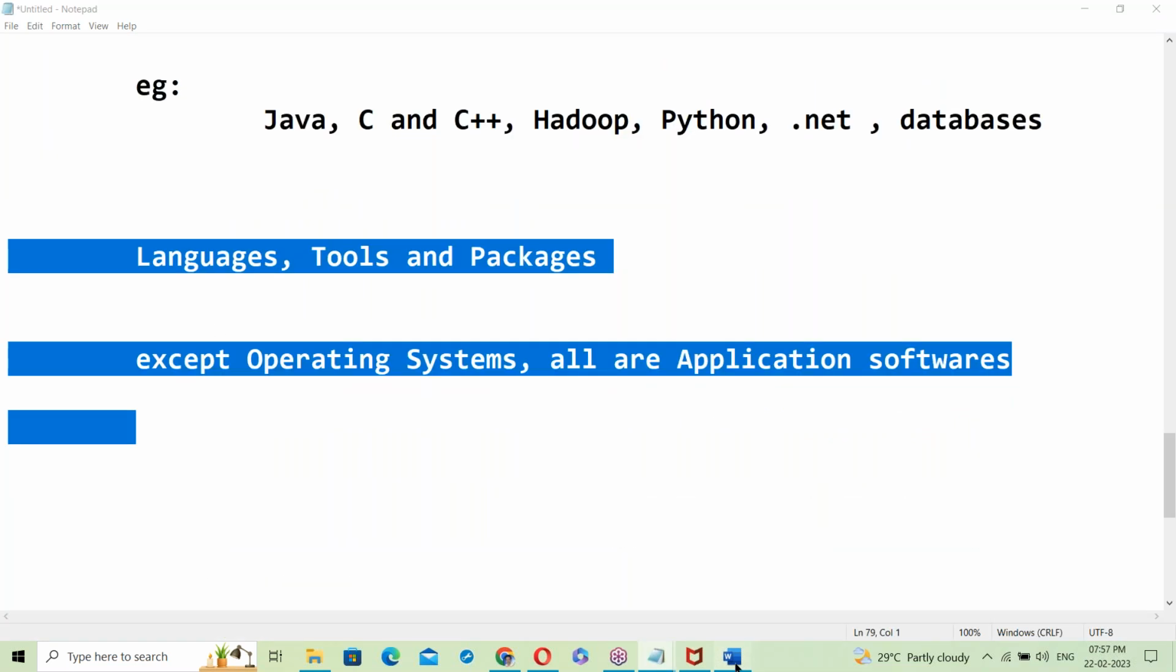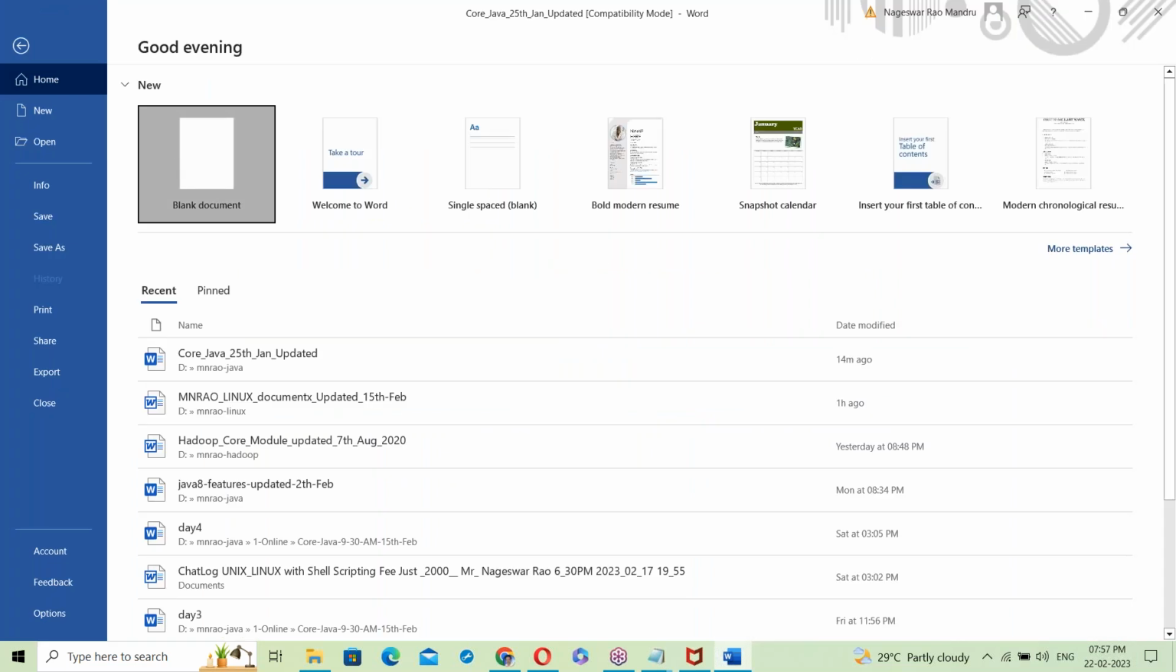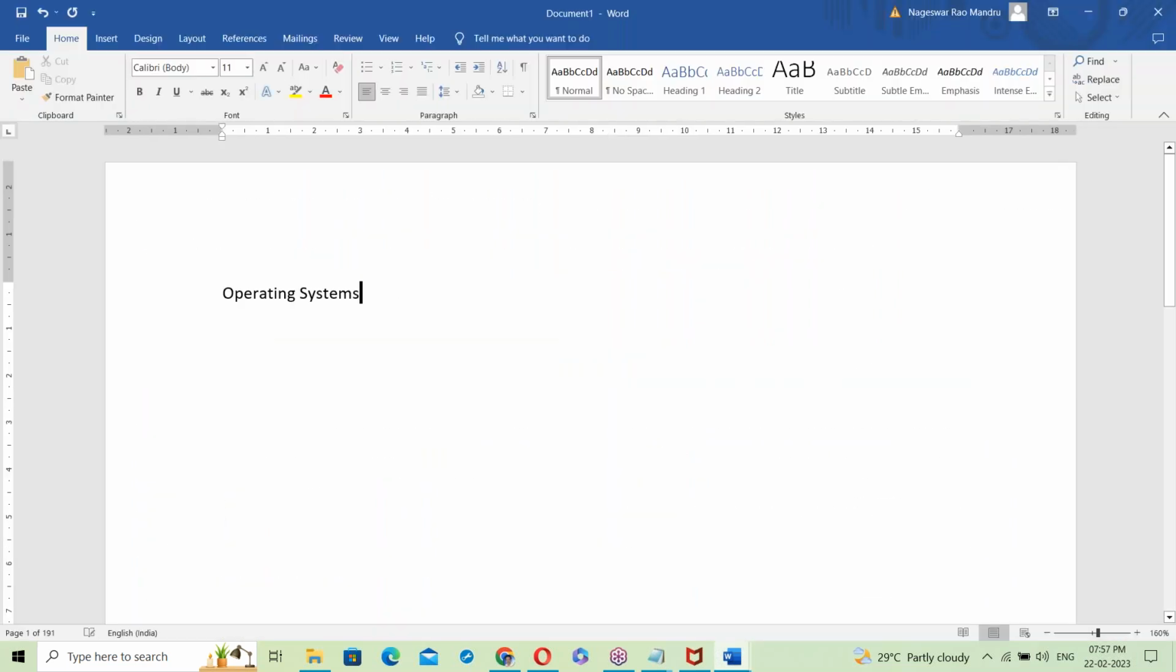So what exactly is OS? Let us see about the OS here. Now the topic is about operating systems.